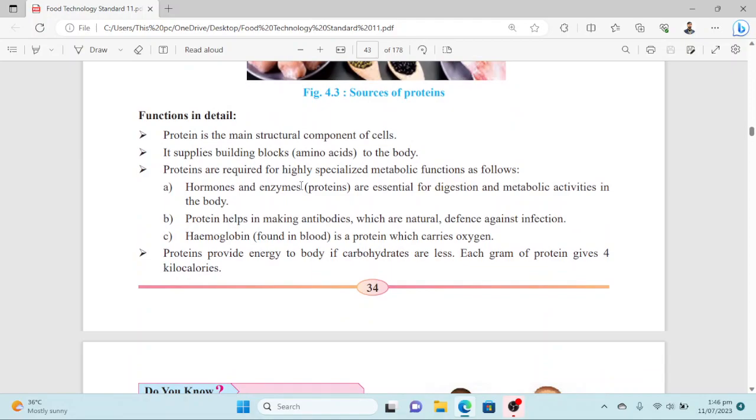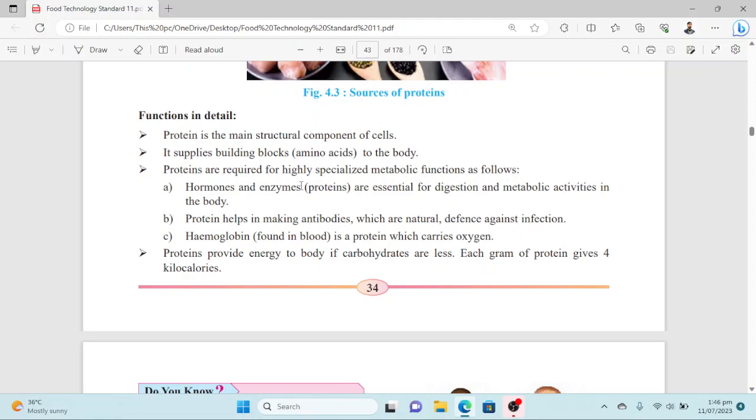Now we'll see the functions of proteins in detail. Protein is the main structural component of cells. If we say proteins are structural components, it means they have a main role in the building process of cells. Different organelles, different cell structures are made up of different proteins.